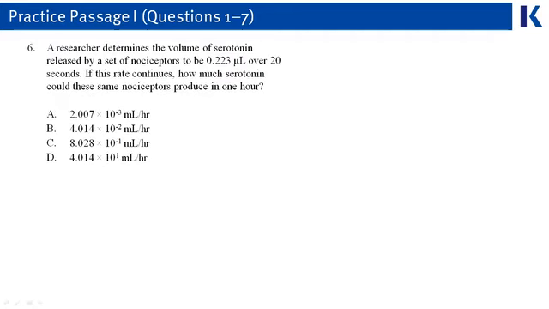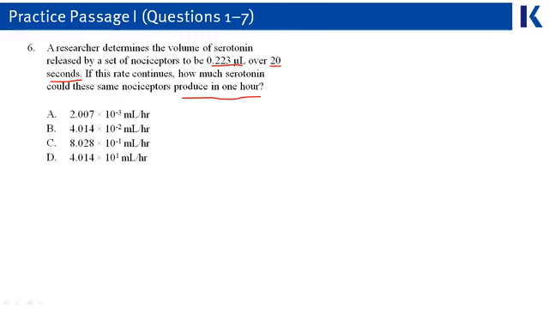Now, let's go back to question 6, that math question we skipped, now that we've finished all the easy and even the hard questions in this question set. Number 6 would be a question that you want to do at the end of the section, and there's some math going on here. We've got 0.223 microliters of serotonin being released over 20 seconds. We want to know if that rate continues, how much serotonin are we able to produce in 1 hour.